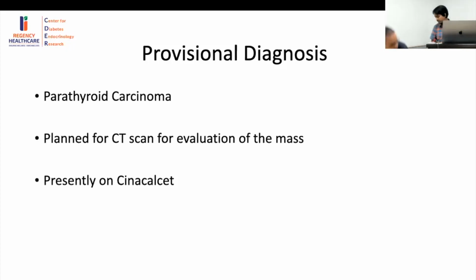So I think this is again a quick case vignette, a quick message that if your calcium is very high, PTH is very high, there is a fracture, always consider a possibility of a parathyroid carcinoma, and that becomes important. I think a very important message which came from this case is that although we can think clinically that if your calcium is very high and if you have very high PTH, think of a malignancy. But again, it did not happen in this case, but maybe this is something which we have to be concerned about.